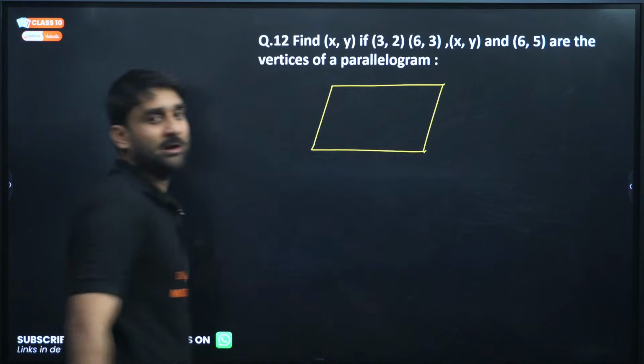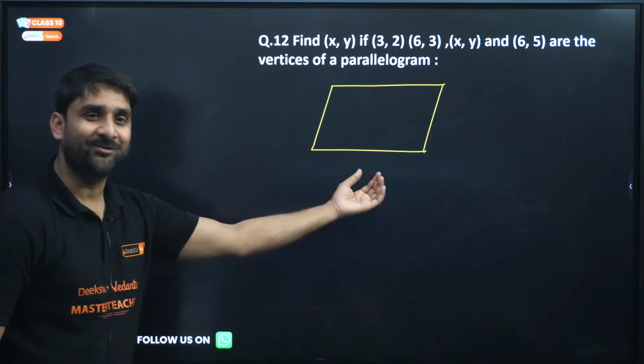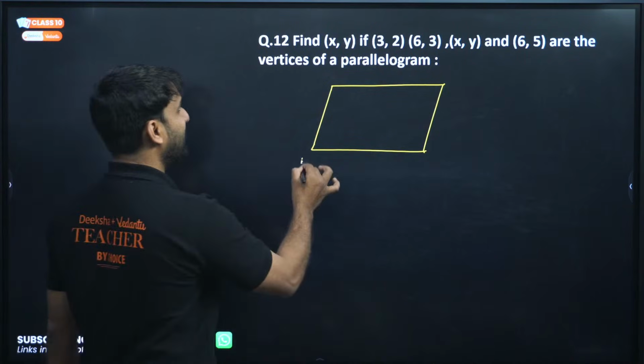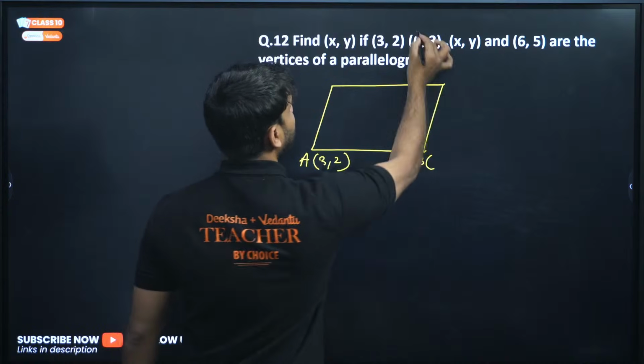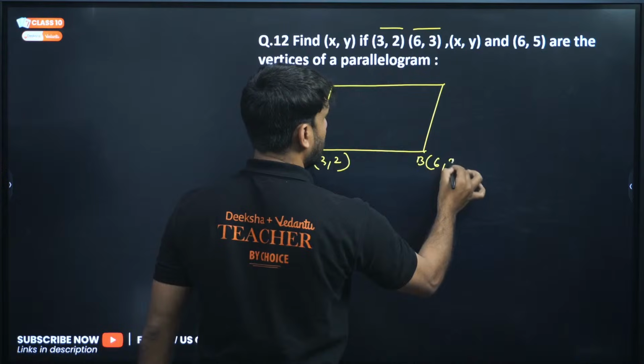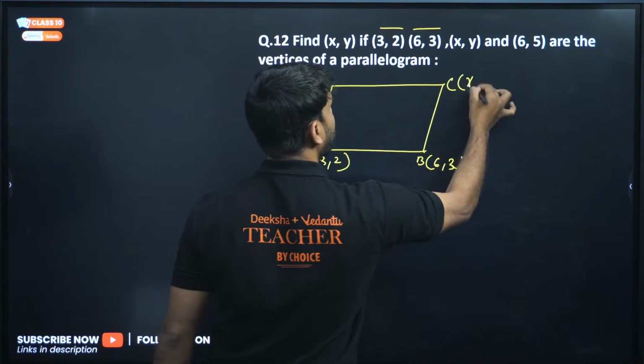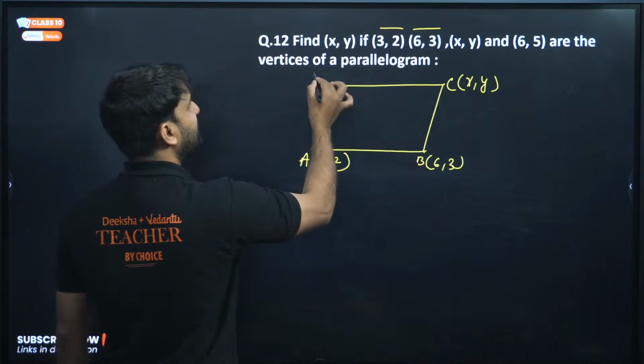So let's say this is the parallelogram. Look how beautifully I can draw the parallelogram. So this is A, (3, 2). Let's say this is B, (6, 3). Let's say this is C, (x, y), we don't know this. And let's say this is D.